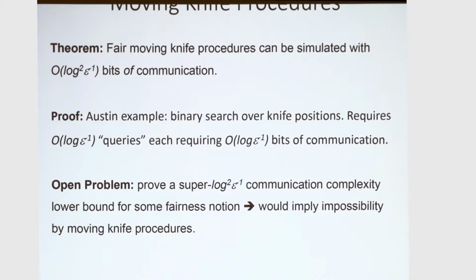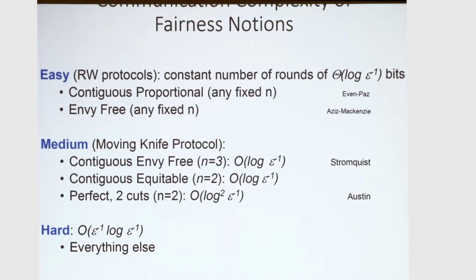An interesting open question here would be to show that there is some fairness notion that requires more communication than log squared of 1 over epsilon. This would, in particular, show that no moving knife procedure can compute it. So we classify the fairness notions, at least the most well-known ones, into 3 classes: easy, medium, and hard.